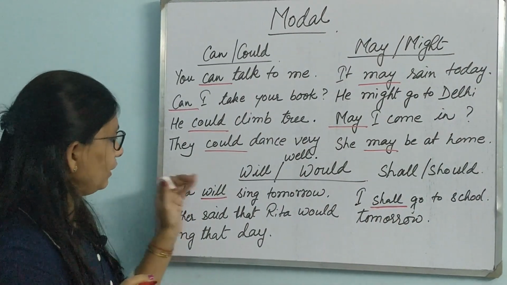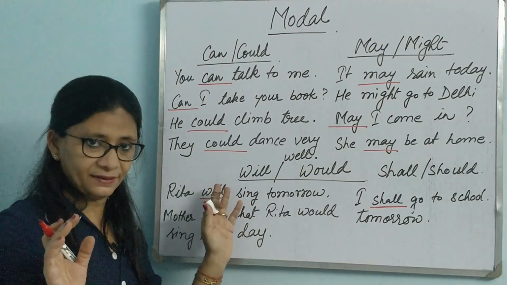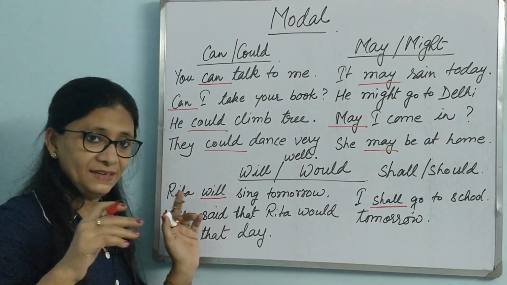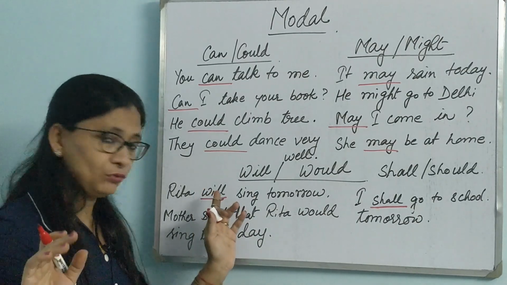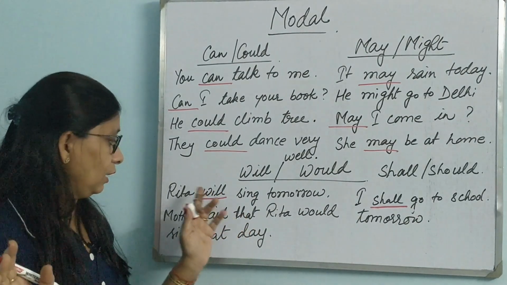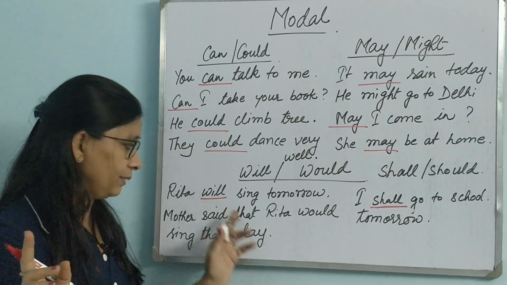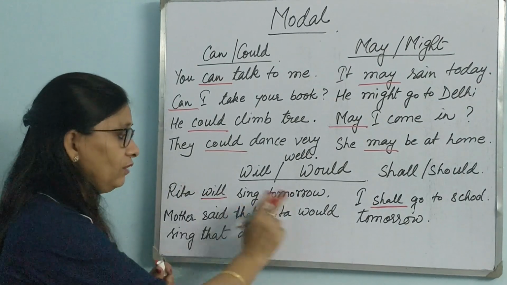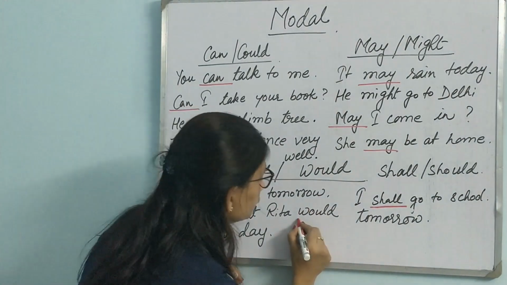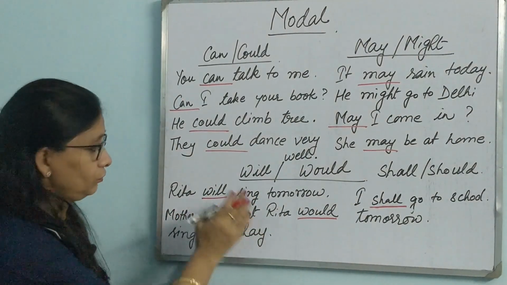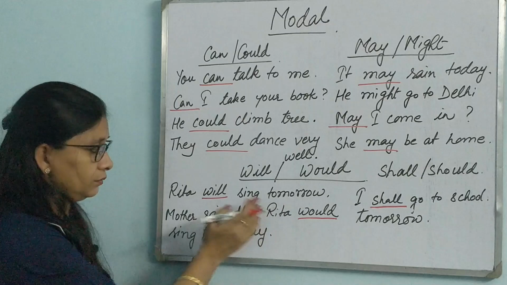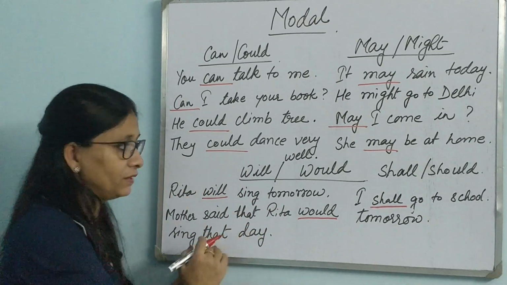Now Rita will sing tomorrow. Suppose this is direct speech: mother says, Rita will sing tomorrow. Now if we do this indirect, then we have to remove the quotes. You know this. Now when we remove quotes, the verb becomes past tense. So in that case, will becomes would. Mother said that Rita would sing that day. So direct to indirect, verb changes from present to past.